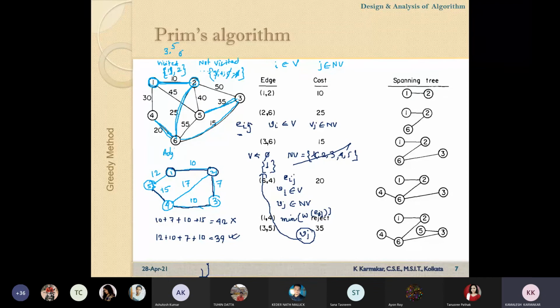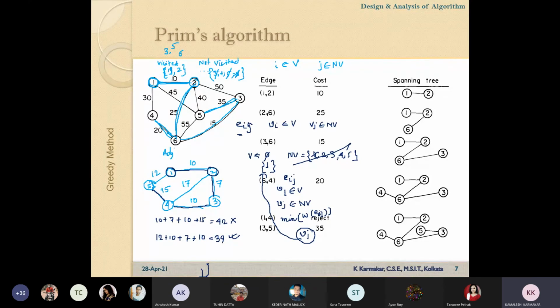If we add this edge, the vertex is not visited earlier. So if the vertex is not visited earlier, and we add it with an edge, this is the first edge, the first time we are adding it with an edge. So there is no possibility that it will form a cycle.